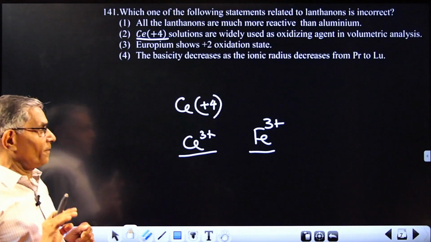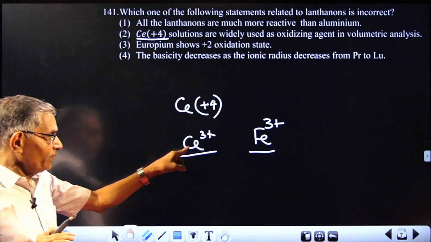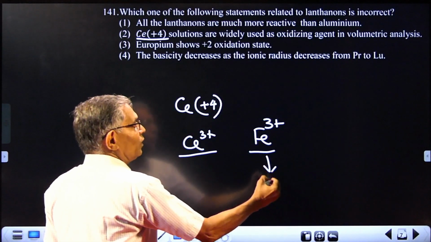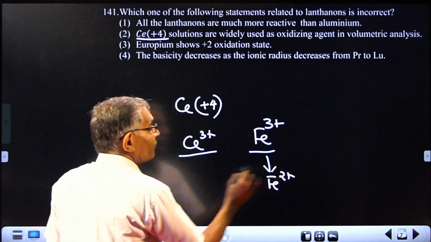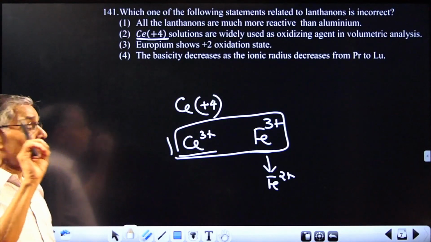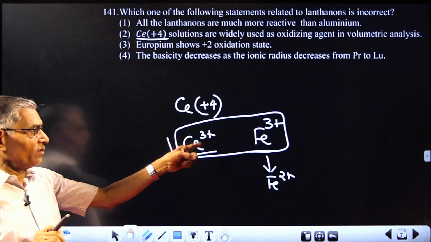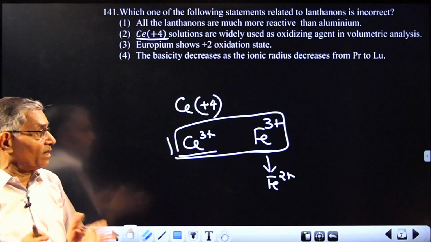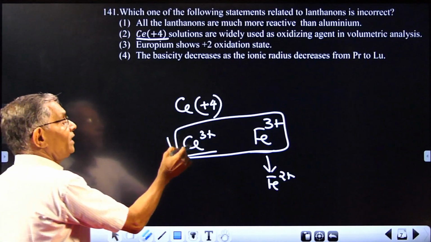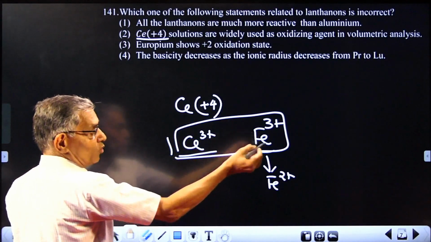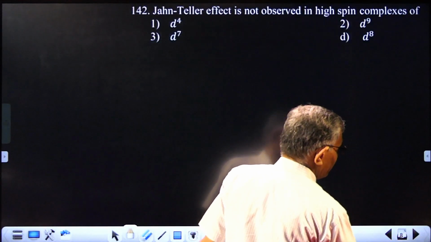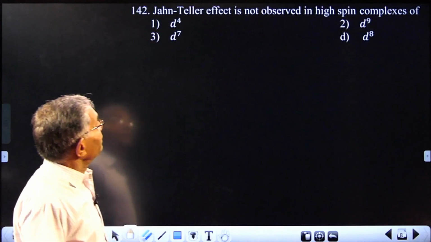That's a wrong statement. Ce3+ is a reducing agent and Fe3+ is an oxidizing agent because it can undergo reduction to Fe2+. So these two symbols, you can expect them together, and the statement may be like both Ce3+ and Fe3+ are oxidizing agents, wrong. Both are reducing agents, also wrong. The correct one is Ce3+ is reducing, Fe3+ is oxidizing. So in this case, all are correct. So no answer given. Next question, Jahn-Teller effect.